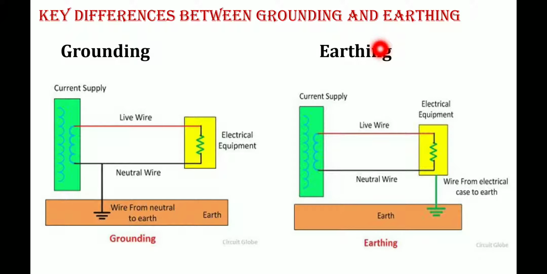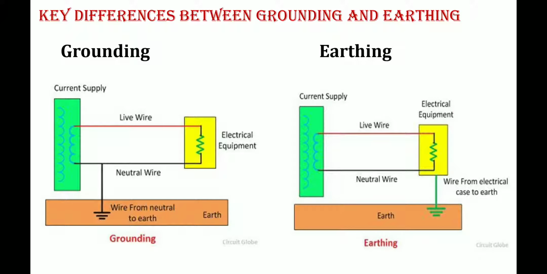Non-current carrying part means either the complete body of the equipment or the metallic enclosure of the equipment. It is connected to the earth directly or through some circuit elements, either a resistor or circuit breakers, which we can also use here.